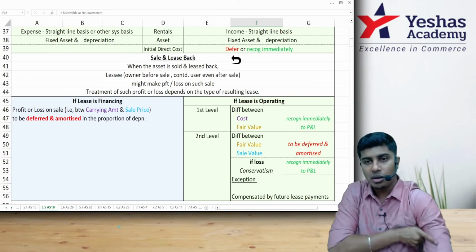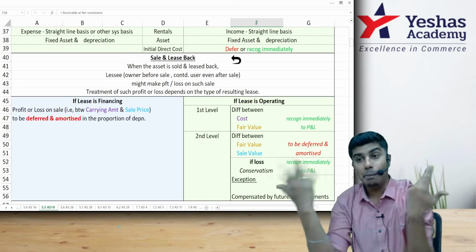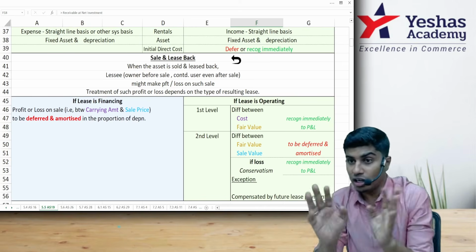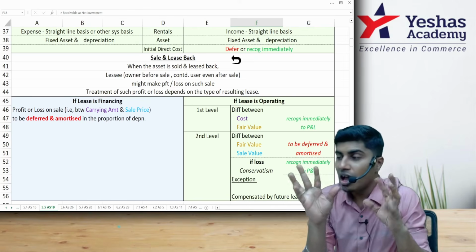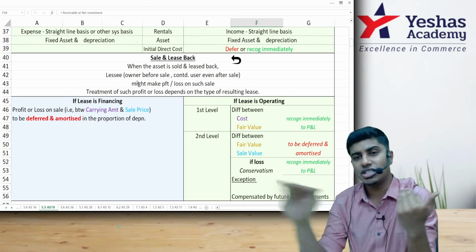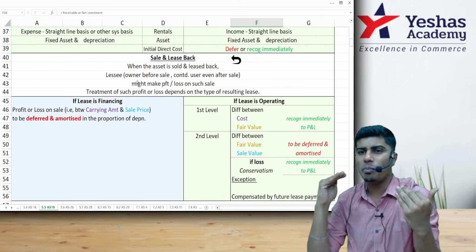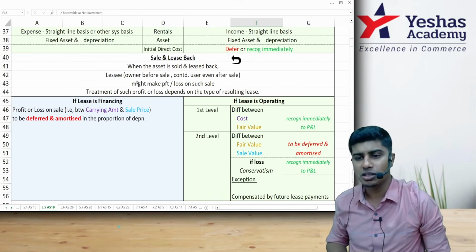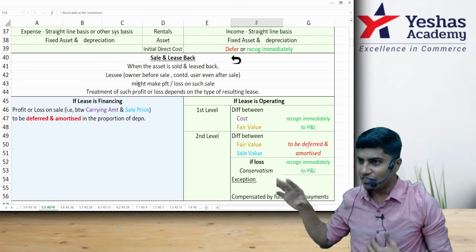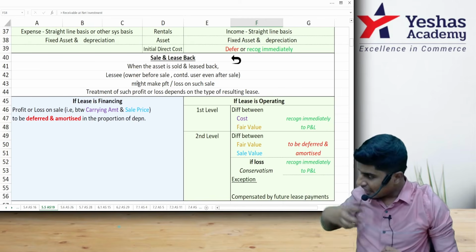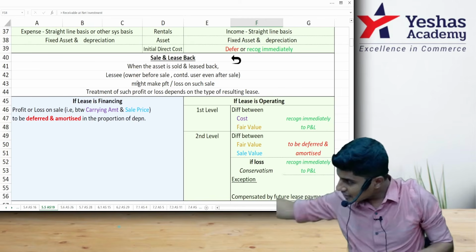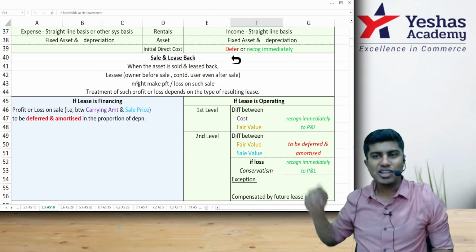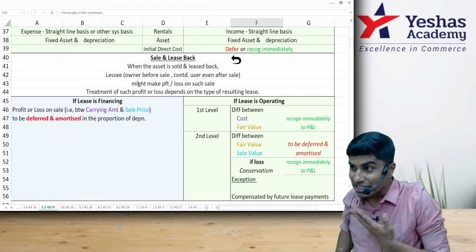That is the advantage. But unfortunately, what have I done? I purchased the asset. I did not take it on lease. After purchasing, all my cash is out. Now I am feeling the pinch. Oh my God, I don't have money to do my business. What would I do now? I'll find one rich guy, sell the asset that I have to that rich guy, and take the asset back from him on lease. He actually doesn't want the asset. He doesn't even see the asset.